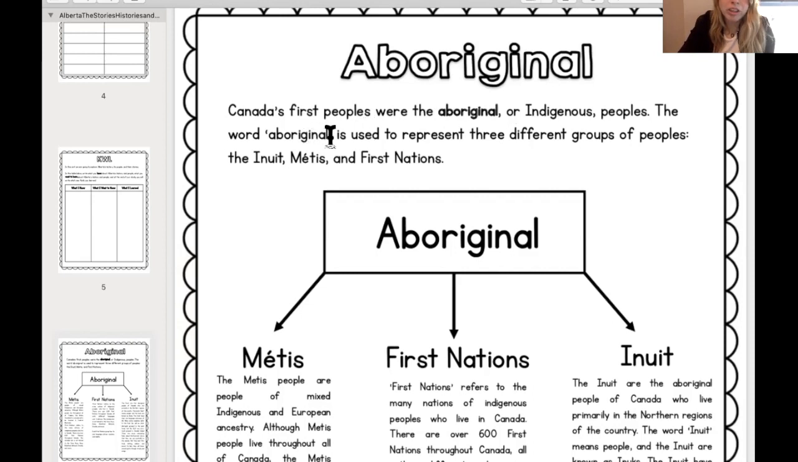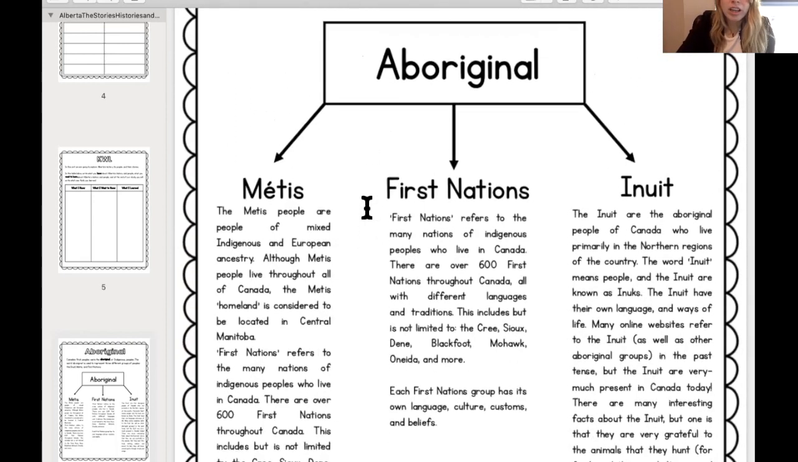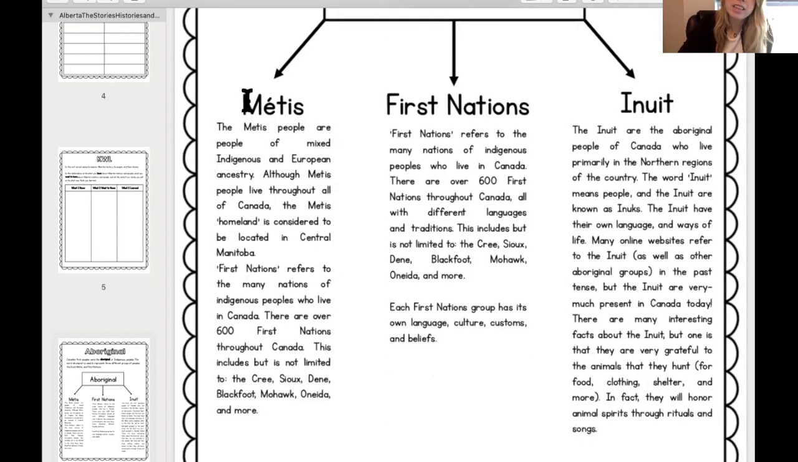The word Aboriginal is used to represent 3 different groups of peoples: the Inuit, the Métis, and the First Nations. So Aboriginal means these 3 groups: Métis, First Nations, Inuit. You've probably heard all of these words before, and now we're going to actually learn what they mean. So Métis, take a look at that word for a second. What do you notice about it that looks a little weird?